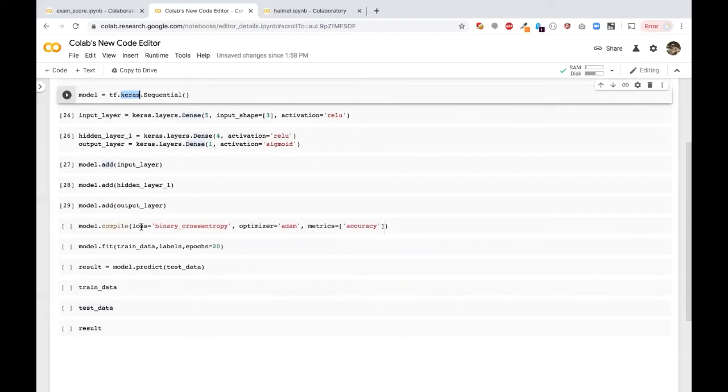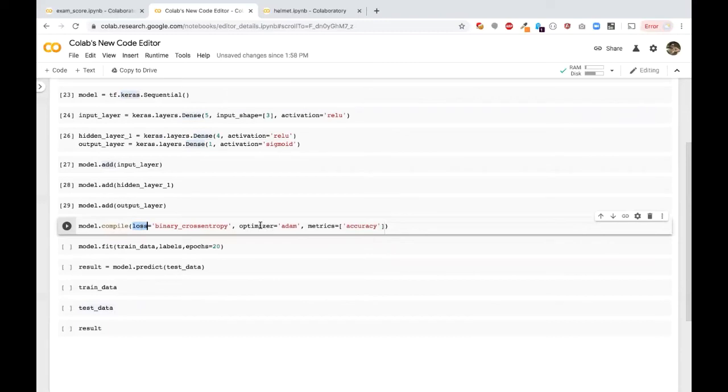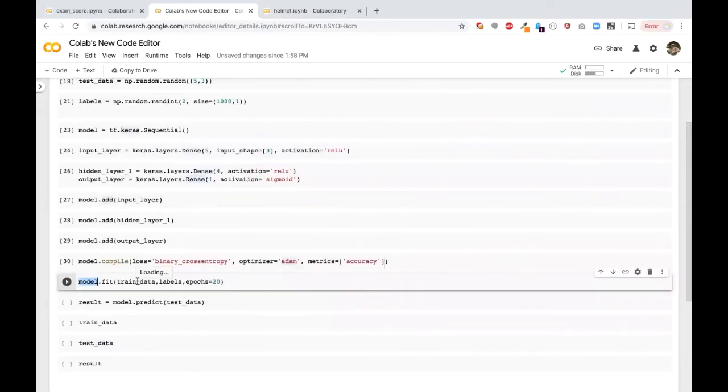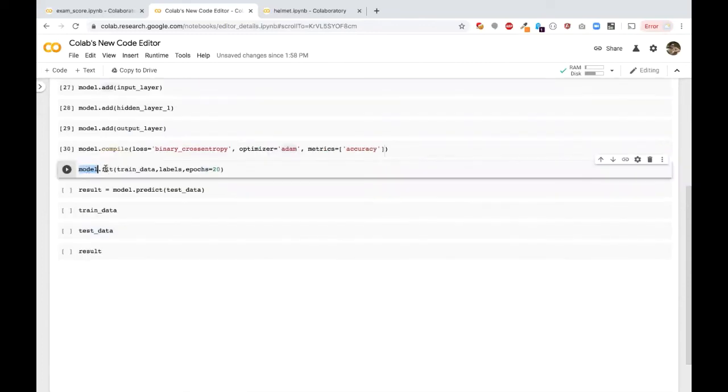Okay, for compilation we'll have something called a loss function, and another one is the optimizer. Right now we have something called cross entropy and Adam. Don't worry about that. So we just compile the model, and now we are going to train the model by providing the training data and the labels. For training the model, we're going to call a method called fit, right? And you have to pass data, that is training data and the labels, and epochs. Epochs means how many times this model has to be trained with the entire data.